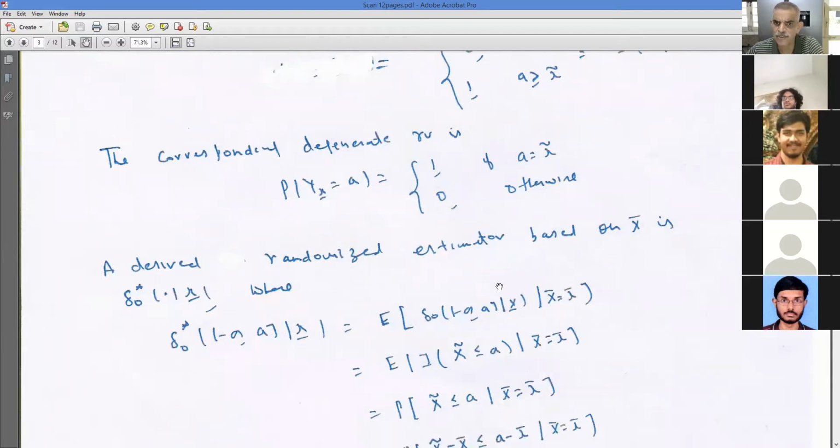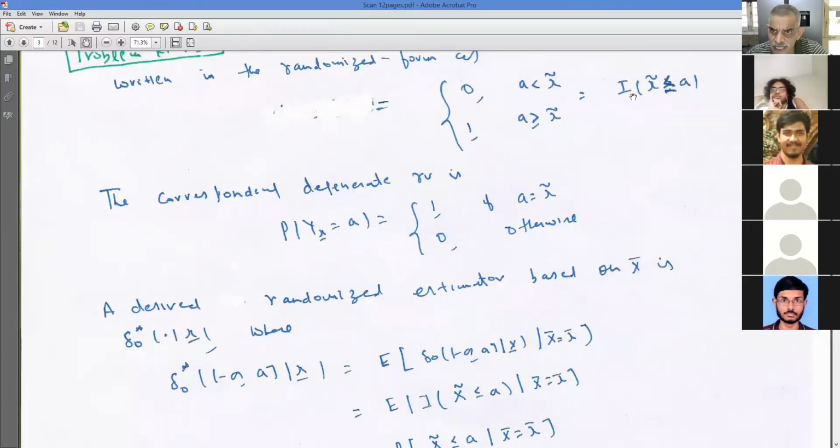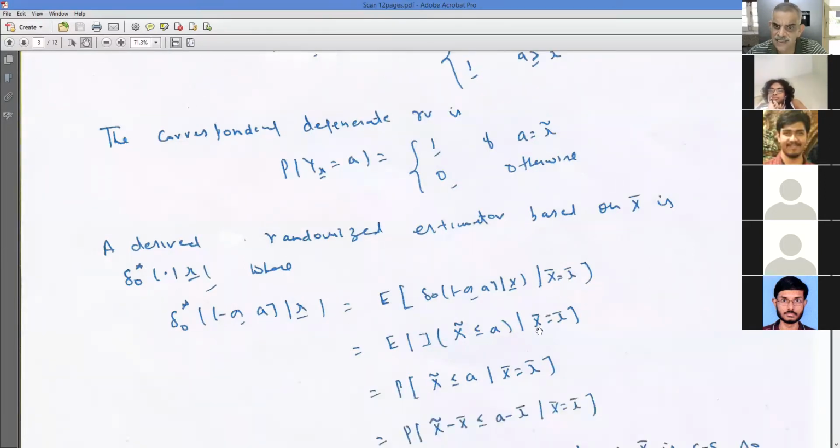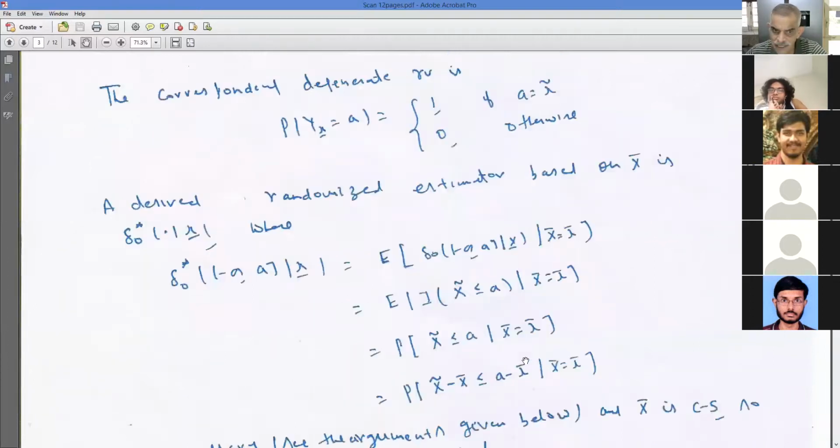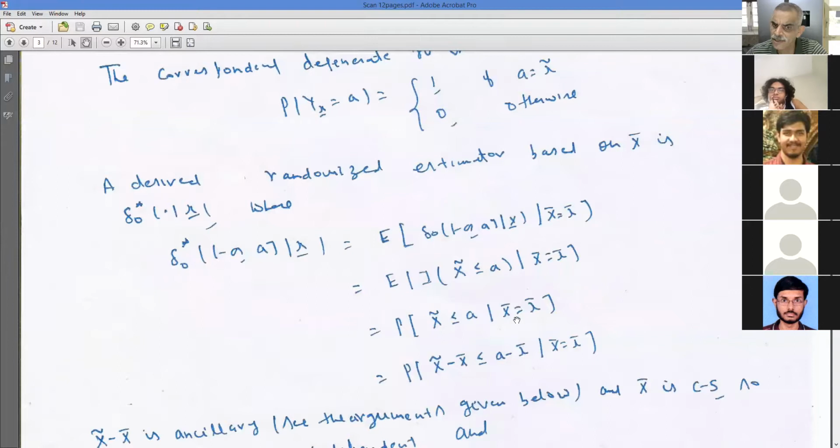So that means you have to find out what this quantity is. And this has been taken with respect to the conditional distribution of X given X bar. So what is delta naught of minus infinity to A given X? It is the indicator that X delta is less than or equal to A. Right? Which I have written as indicator X delta less than or equal to A given X bar equal to X bar. Which is the same as, because you have to take the expected value with respect to the conditional distribution of X delta given X bar, probability X delta less than or equal to A given X bar equal to X bar. Is that okay?